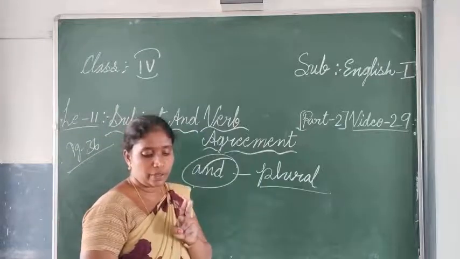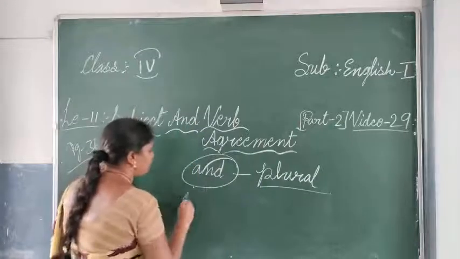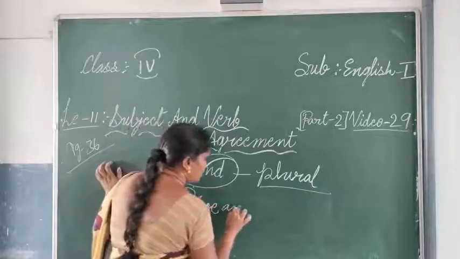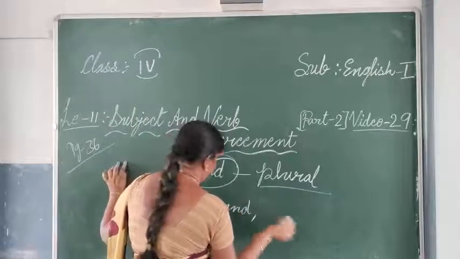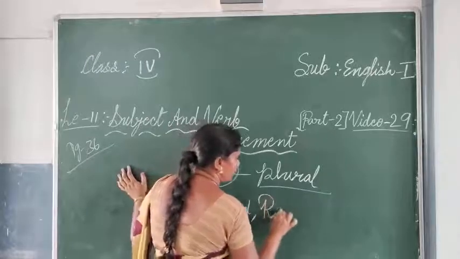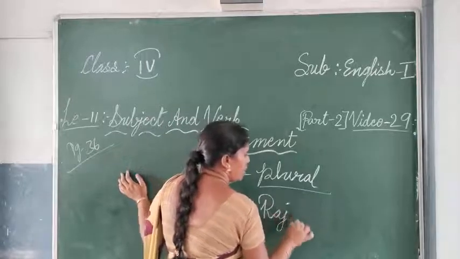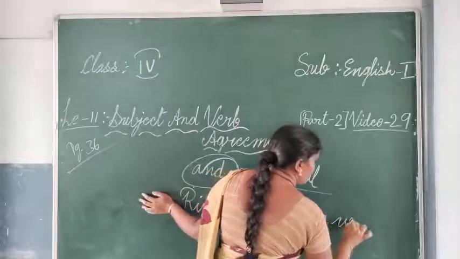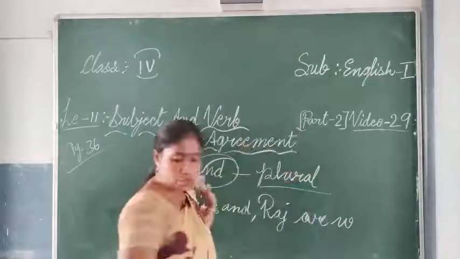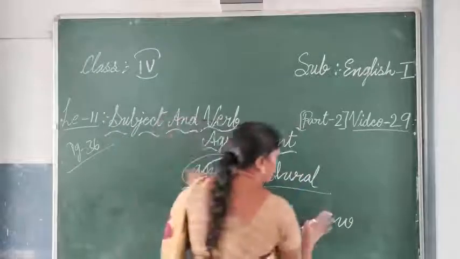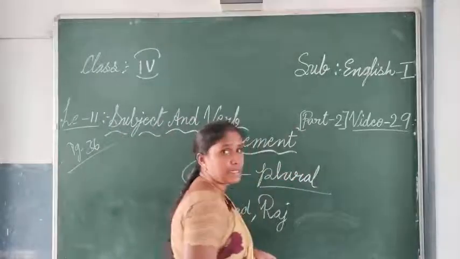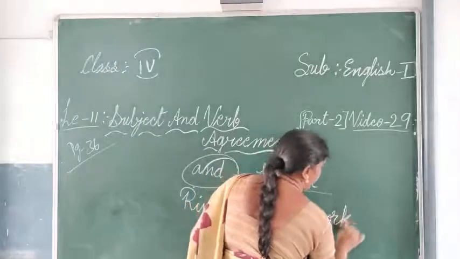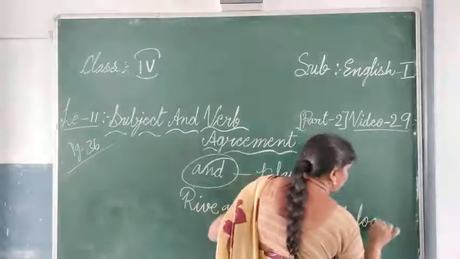We can say Ravi and Raj are working together. Otherwise, Ravi and Raj work together, you can also write. Here the verb is the simple form, work together.